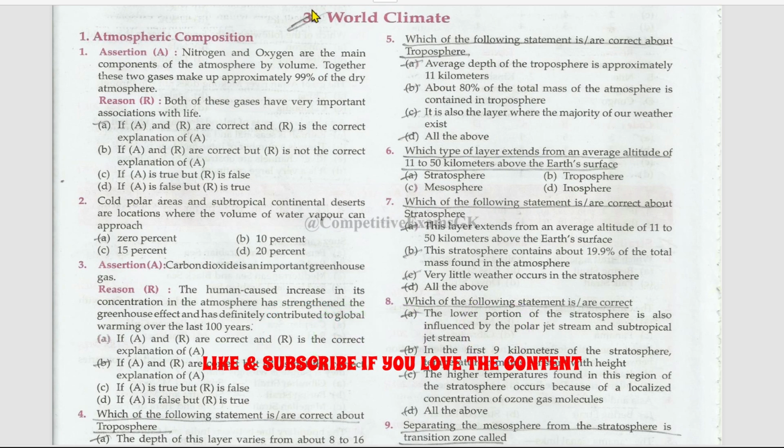In today's reading, we will continue with the next chapter, that is world climate. In that, the first subtopic is atmospheric composition. First question is assertion reason. Nitrogen and oxygen are the main components of the atmosphere by volume. Together, these two gases make up approximately 99% of the dry atmosphere, right?